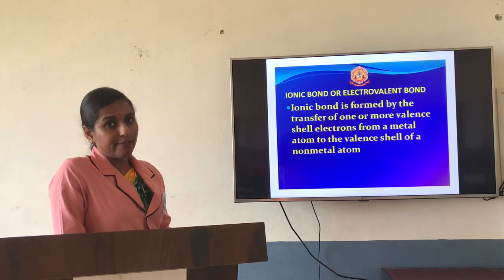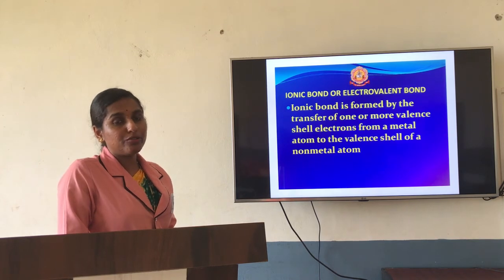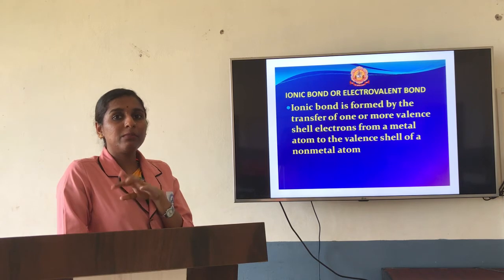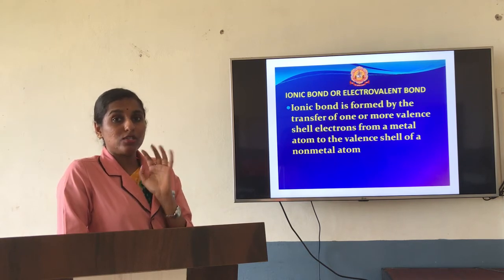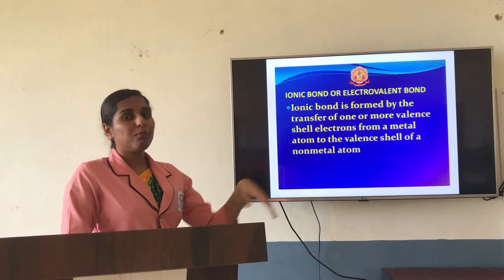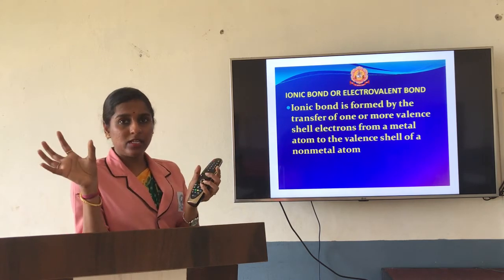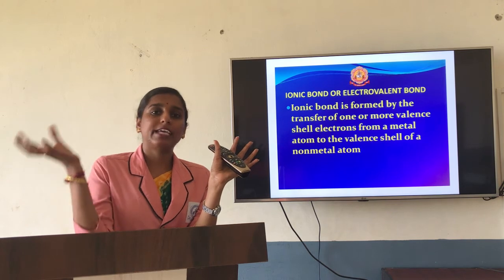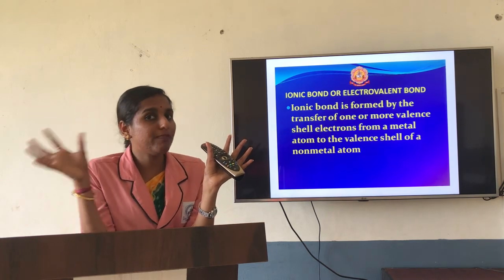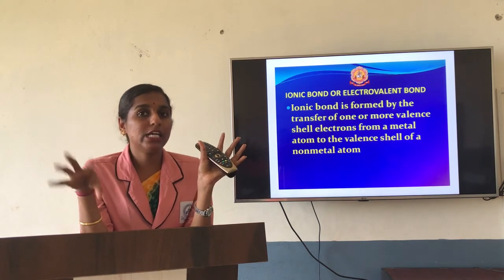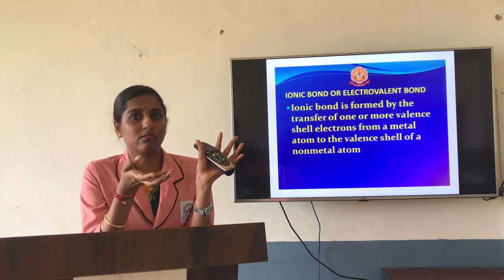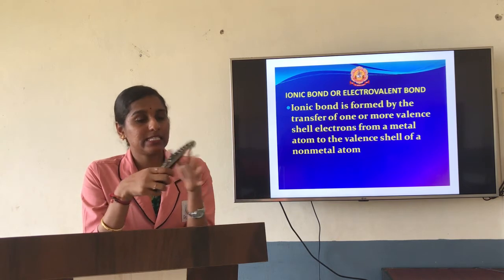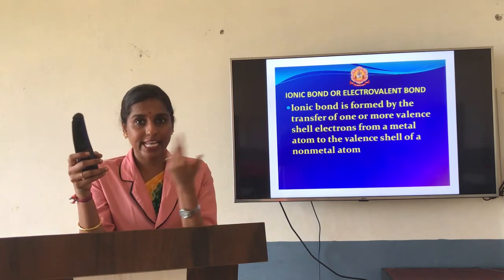You might have learned about your periodic table, you have metals, non-metals and metalloids, which have both properties, metal and non-metal. So here the ionic bond will take place between a metal and a non-metal. The properties of metal you might have studied: the metal will give electrons and it forms a cation. In the same way, your non-metal will take the electron.